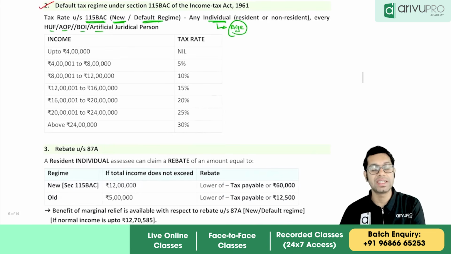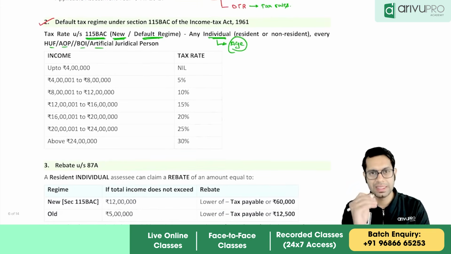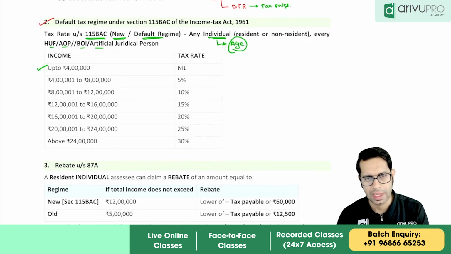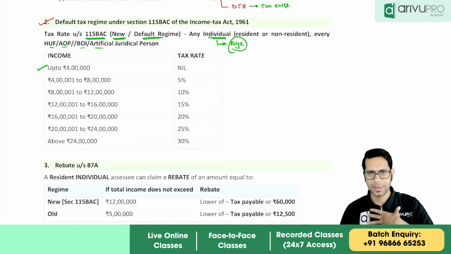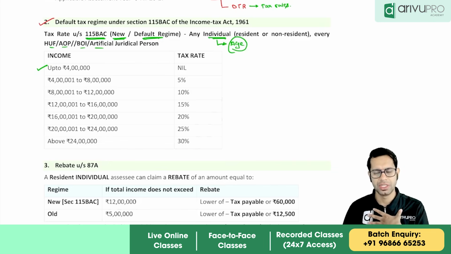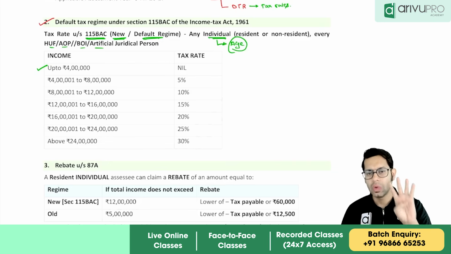So what is the change in tax rates? Now the basic exemption limit is up to 4 lakhs. If a person is opting for the default tax regime, then he does not have to pay any tax up to 4 lakhs.